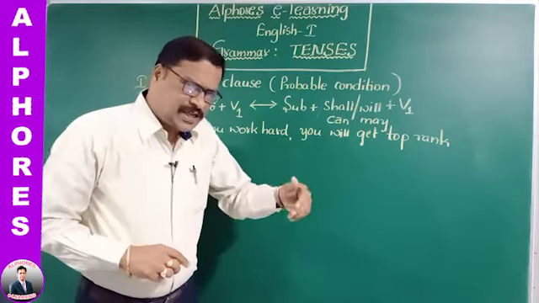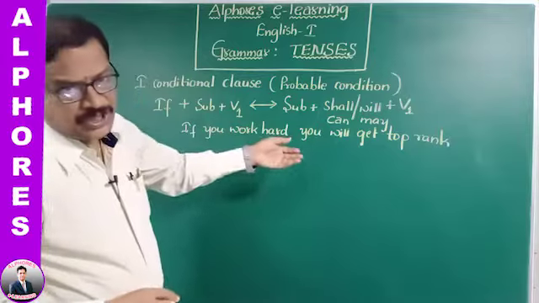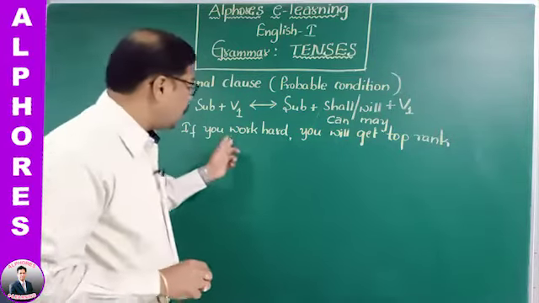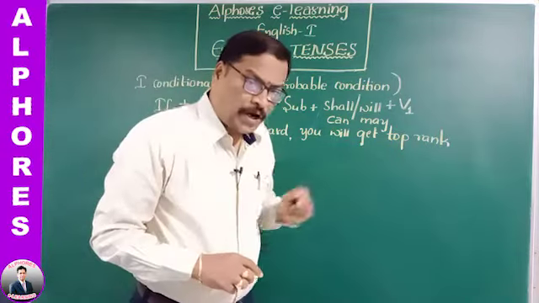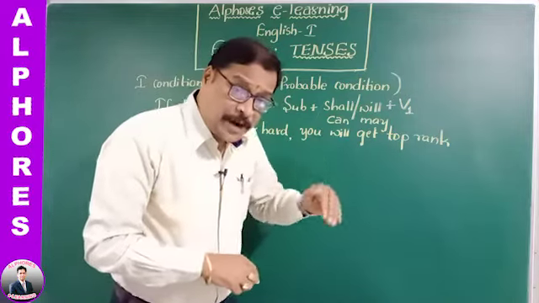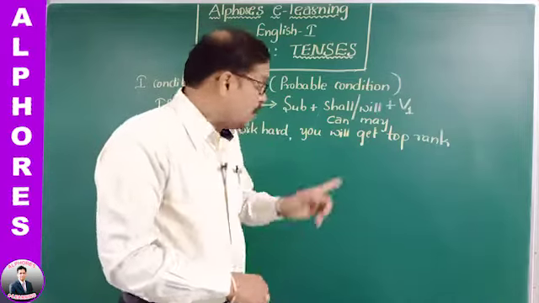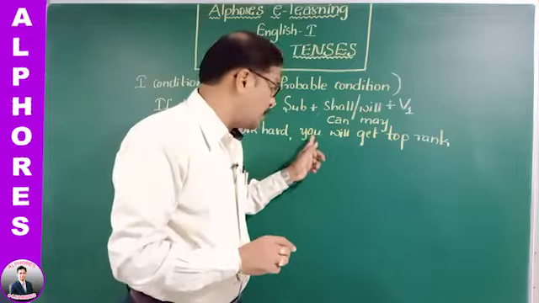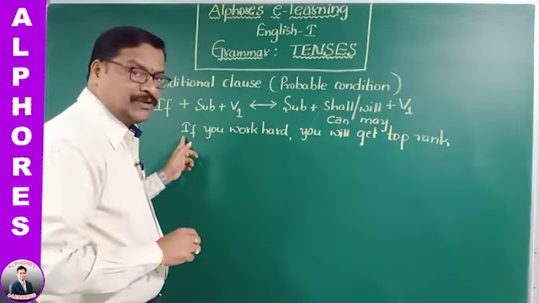When we discuss any grammar topic, we can come to know parts of speech in that. Here you is pronoun. If you work hard is a subordinate clause. You will get top rank is a main clause. Main clause is a clause which depends on itself. It gives complete meaning. A main clause begins with a subject always. It's a clue, please remember. And a subordinate clause begins with a conjunction.